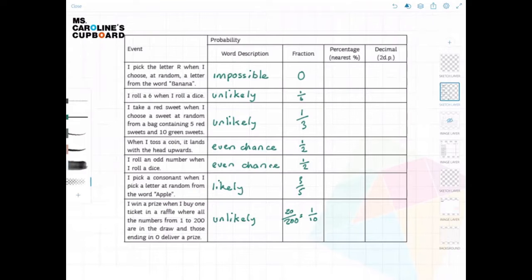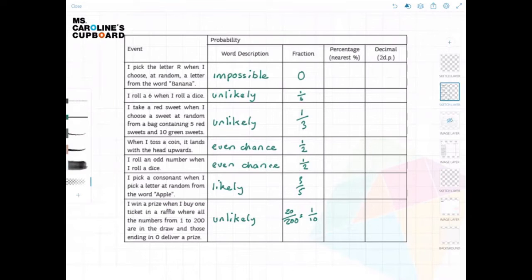If you didn't, did you research it? So a consonant is every other letter in the alphabet that isn't a vowel. A, E, I, O, U are vowels. Every other letter is a consonant. So let's look at the word apple. We have vowel, consonant, consonant, consonant, vowel. So we have 3 consonants and 2 vowels, which means we have more consonants, which means that it's more than an even chance. It's likely.